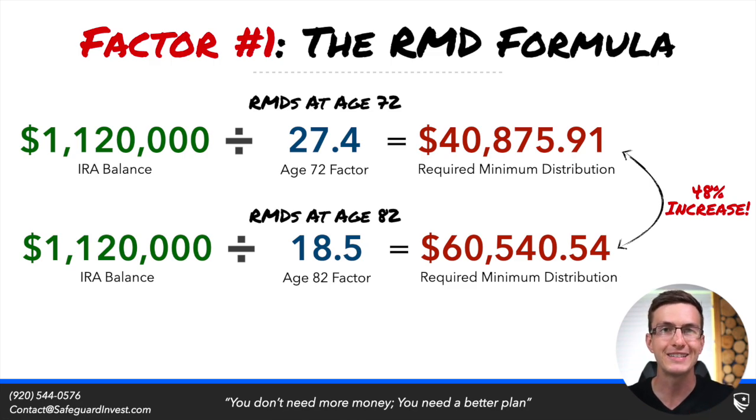Let me show you a specific example here. So we have RMDs at age 72, and this specific retiree has a $1.12 million IRA balance. Now their first starting RMD will be about $41,000. But 10 years later, by the time they reach age 82, without any change within their underlying portfolio balance, they will have a 48% higher RMD. We take the same $1.12 million IRA balance, we now divide that by the current age factor divisor, which is 18.5, and we see their RMD updates to $60,500. So this factor alone will cause you to take slightly more in required minimum distributions each and every year.